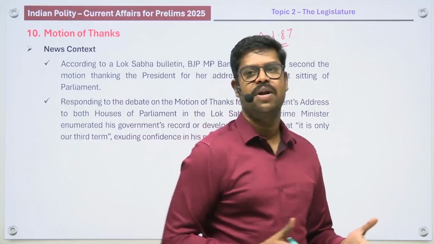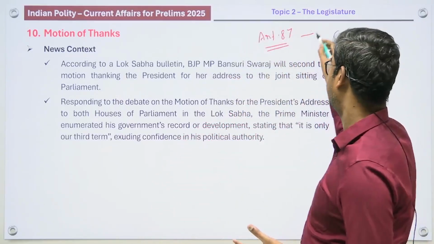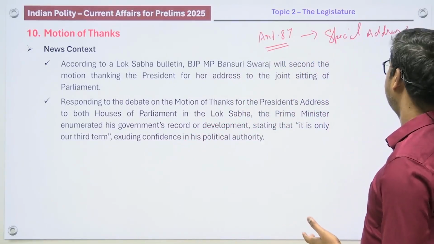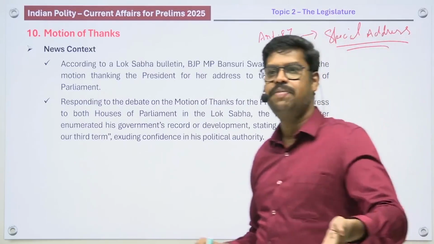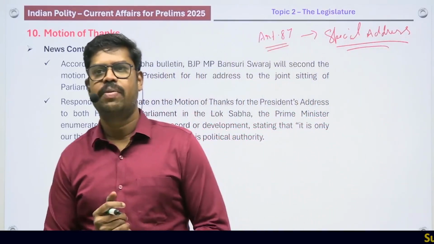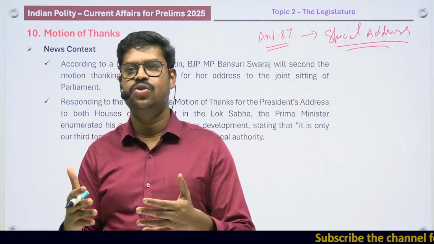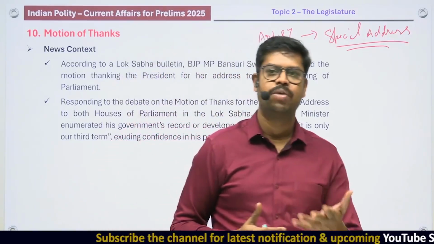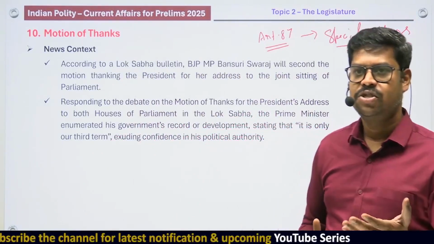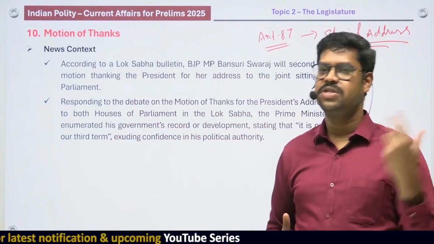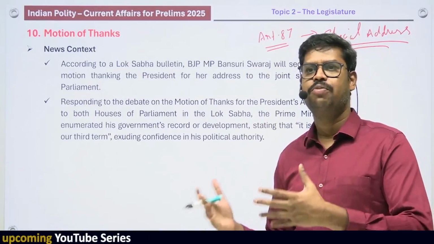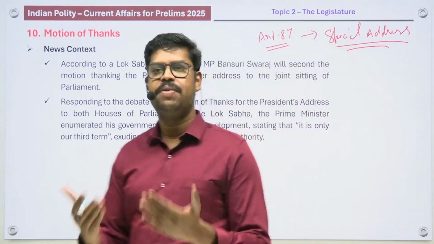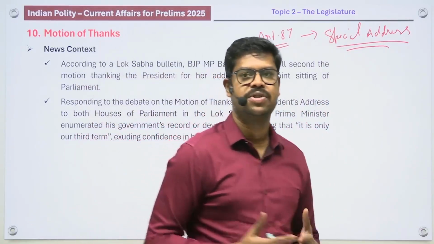In both the cases, as per Article 87 of the Constitution, the President makes what is called a special address. So normally why is it called a special address? Because this address is prepared by the government and it is delivered by the President on behalf of the government. So normally it is the agenda of the government. After the general election is over, there is some agenda to the government and the government wanted to convey this to the other members of the Parliament through the President. And during the budget session also, the special address is made by the President, which is again prepared by the government, which is basically a report card of the government for the previous year. So in both the cases, the address is prepared by the government, presented by the President. So that's the special address.